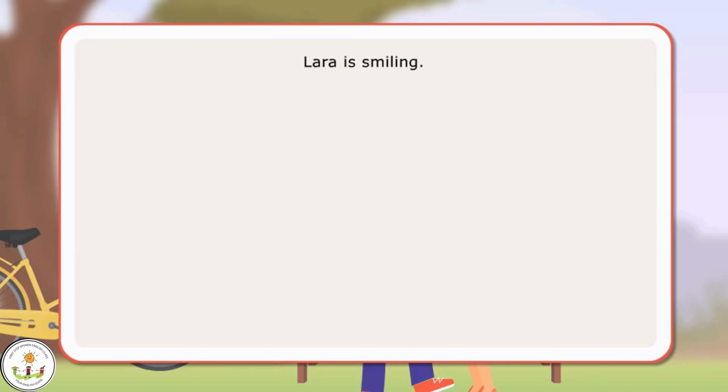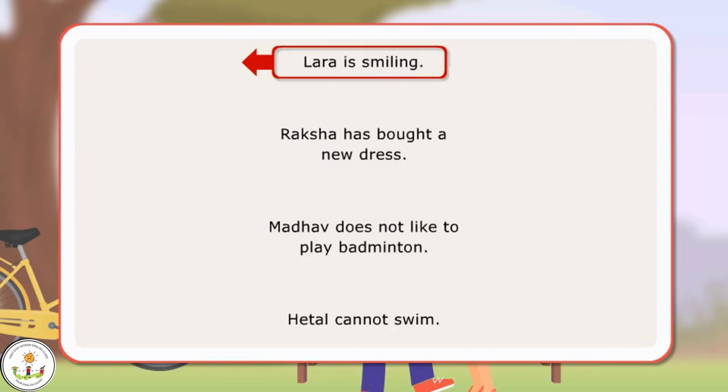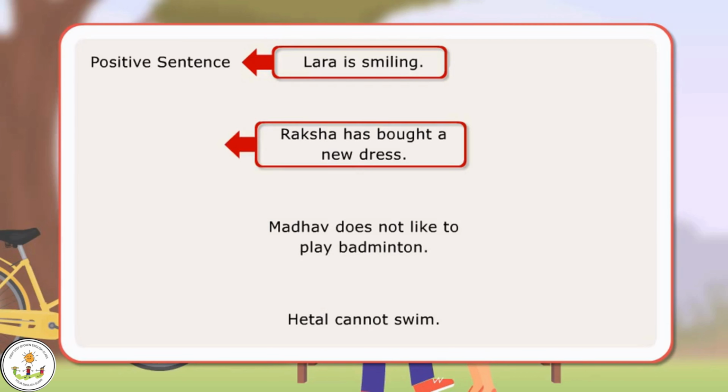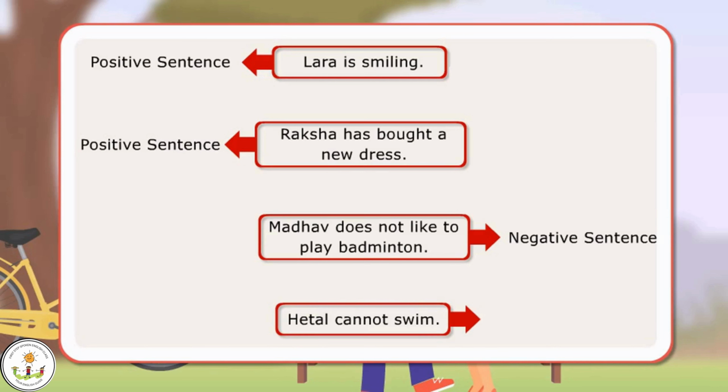Lara is smiling. Raksha has bought a new dress. Madhav does not like to play badminton. Hetal cannot swim. The first sentence affirms that Lara is smiling, and so is a positive sentence. The next sentence also affirms that Raksha has bought a new dress, and so is a positive sentence. The third sentence uses does not to tell us something negative. It is a negative sentence. The last sentence is also negative since it expresses something negative by using cannot.